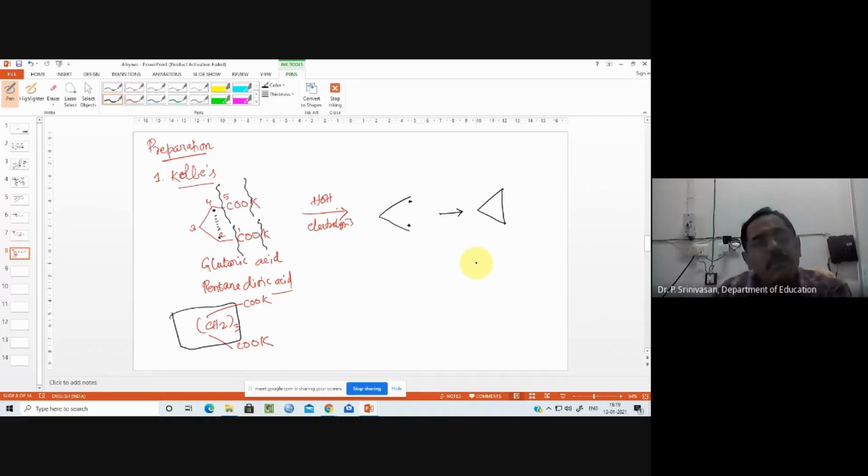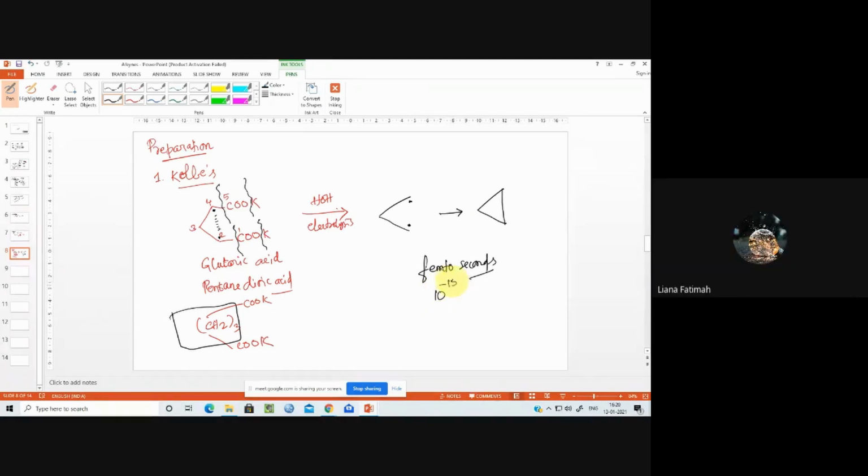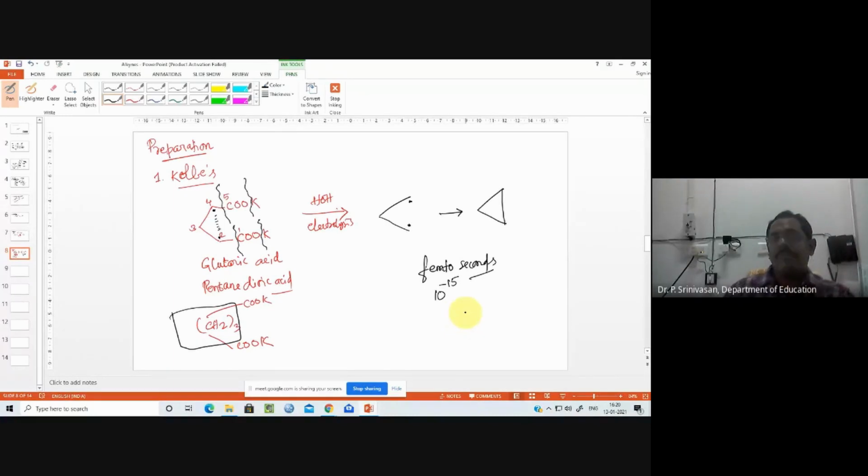During Diwali, we will be having crackers. In crackers, the reaction goes by radical mechanism. That is why radical reactions are very fast, and such fast reactions are measured in femtoseconds. What is a femtosecond? 10 raised to minus 15 seconds.